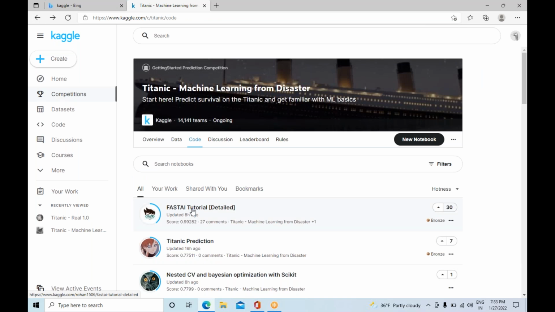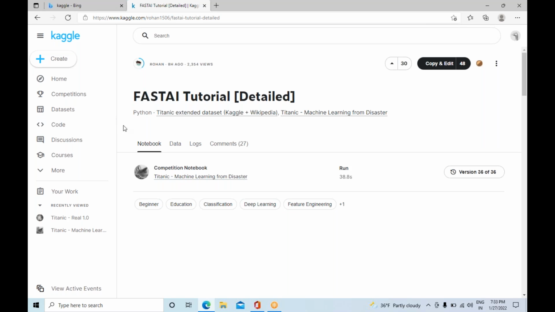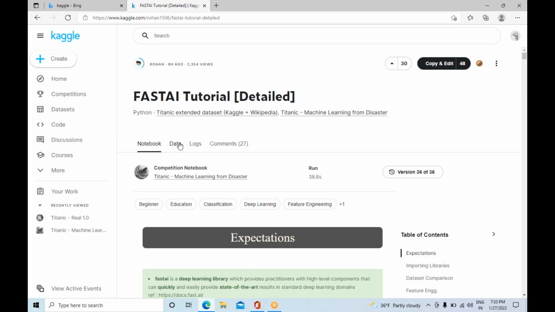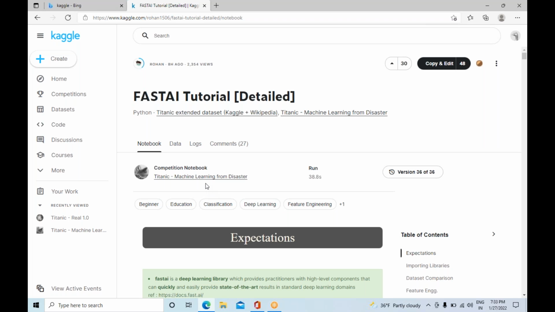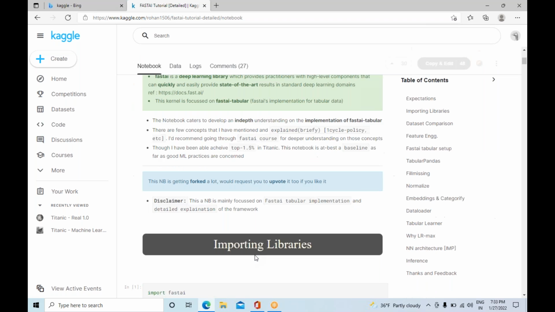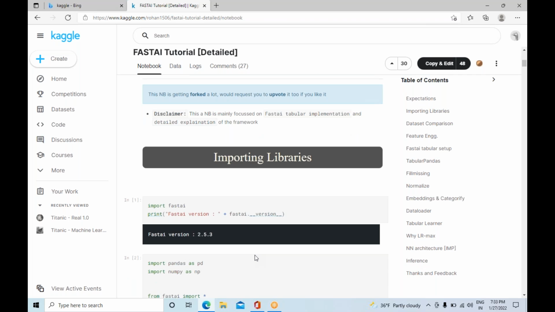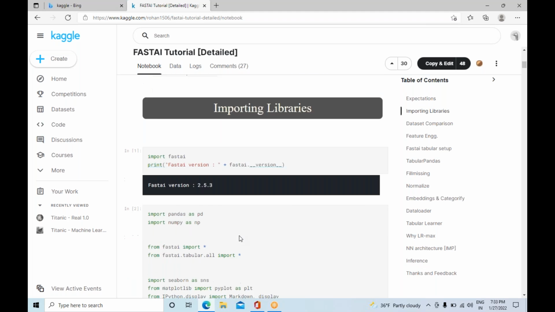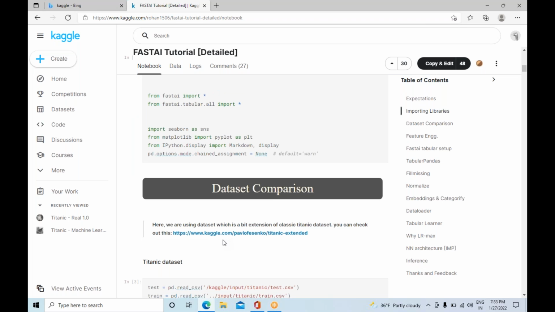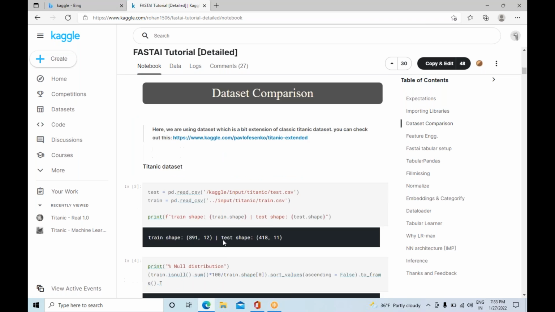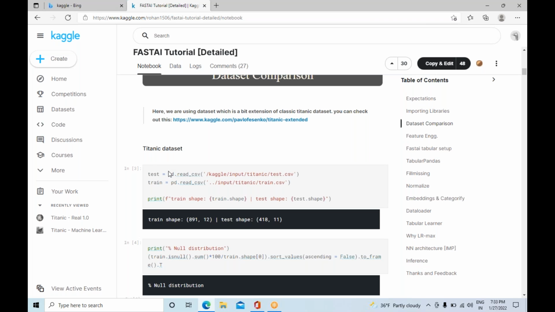Let's go with another notebook. This is a tutorial in detail, and he explained it in detail here. So importing the libraries is done, and these are the libraries we are reading. After that, we are reading the data sets with the help of these particular functions.